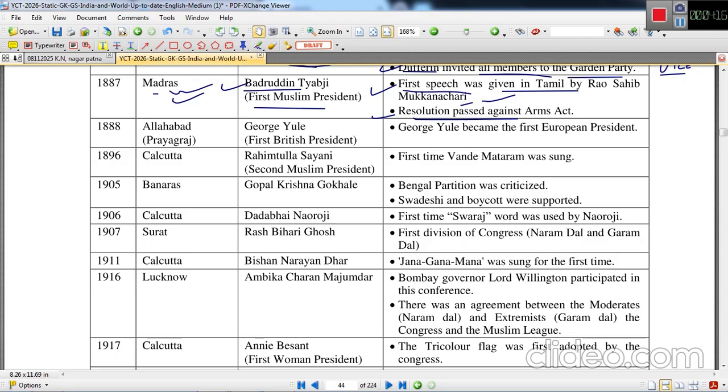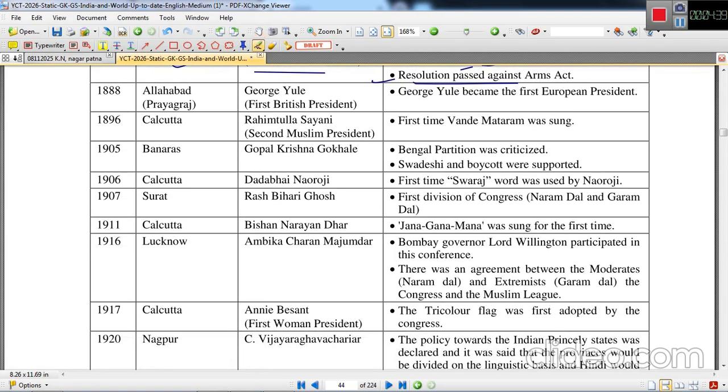The resolution was passed because Indians were not allowed to have arms as per the Arms Act. The right was very restricted, but Europeans were allowed to have arms and were easily issued a license to hold them.